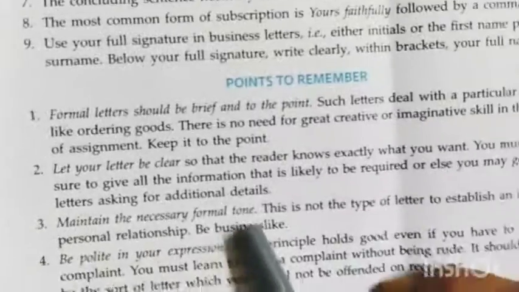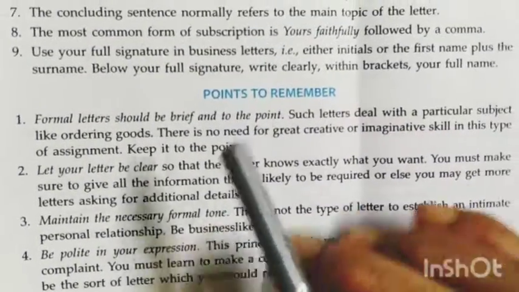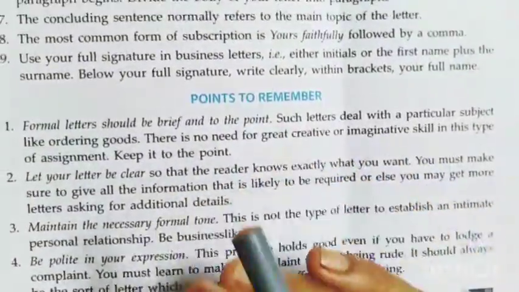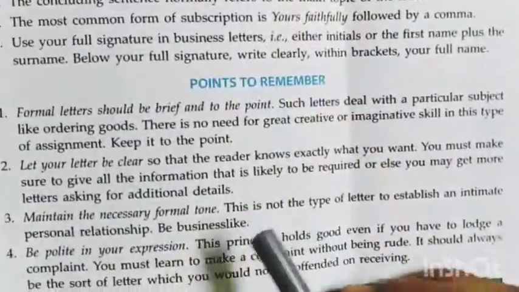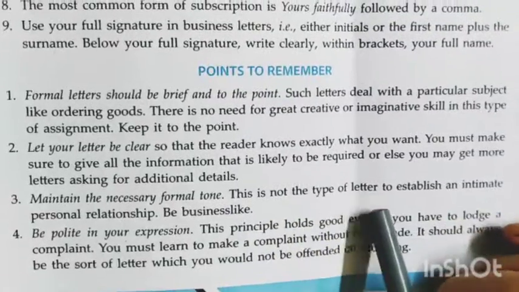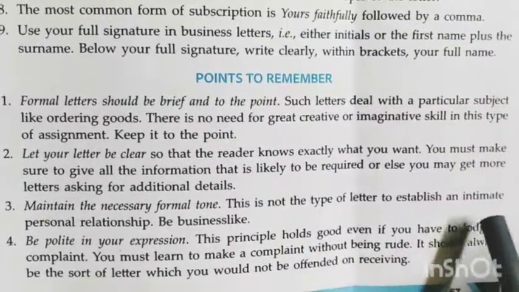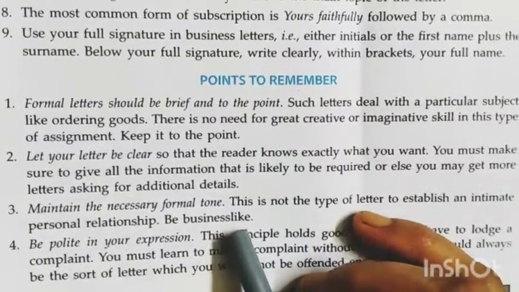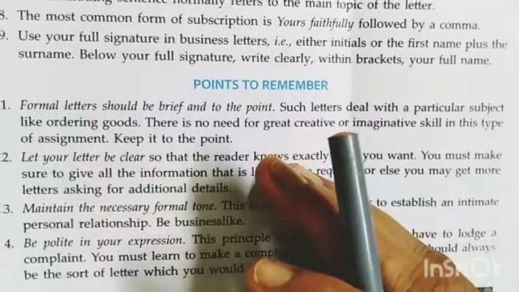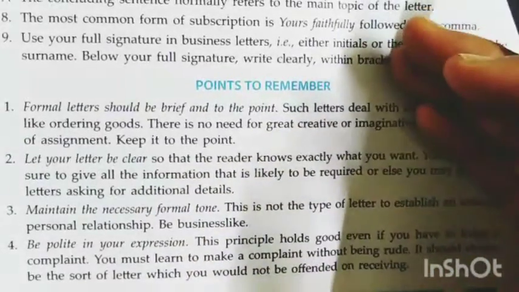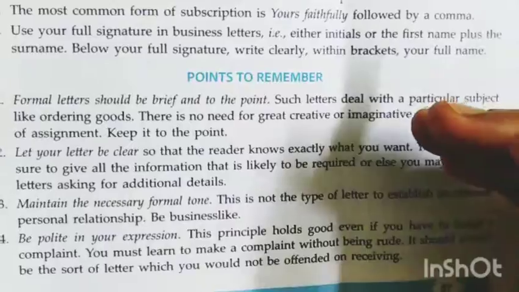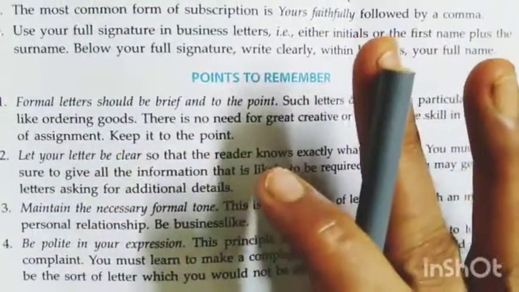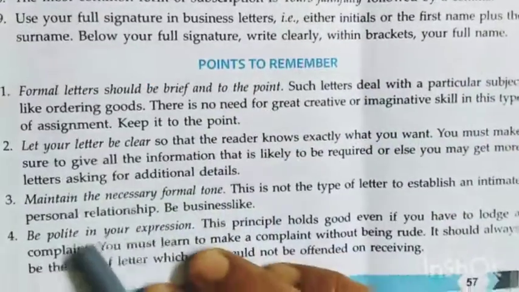Maintain the necessary formal tone. This kind of letter has a formal tone, and you have to write all the letters in the same way. This is not the type of letter to establish an intimate personal relationship. Be businesslike. You got it? Because you are not creating any kind of personal relationship with the person you are writing to. You have some official matters to deal with him, and you just write that. You need not write other things to the person.